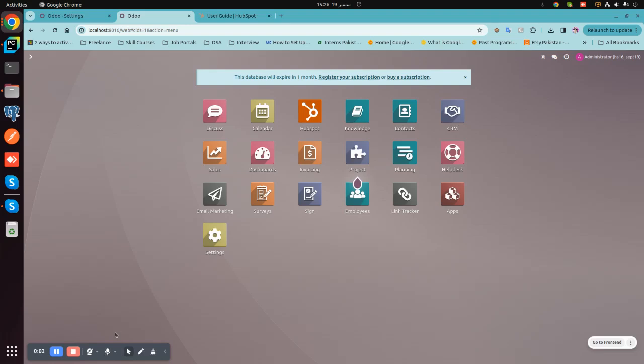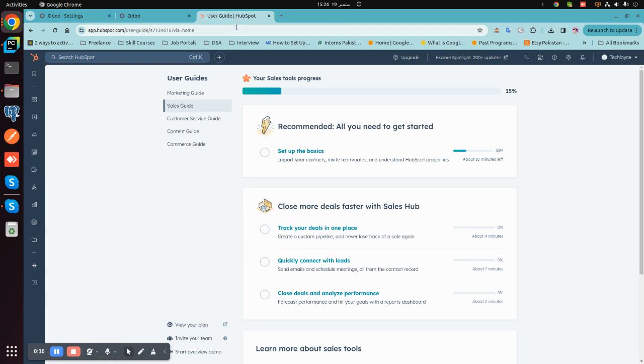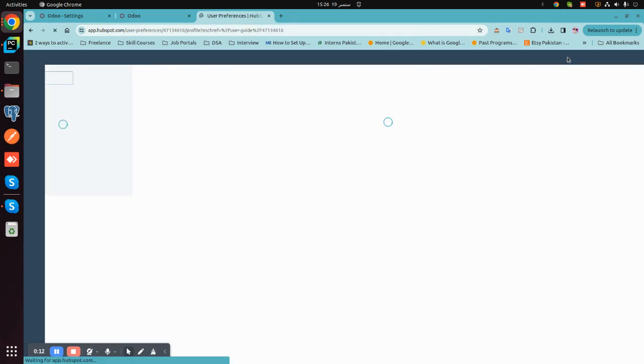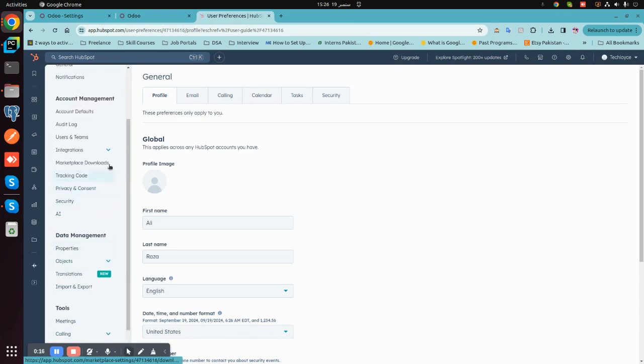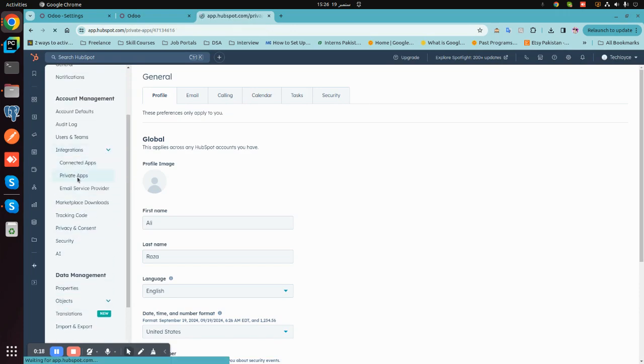In this video, I will be telling you how the Odoo HubSpot connector works. First of all, we have to log into hubspot.com to get the access token. Integration and private apps.